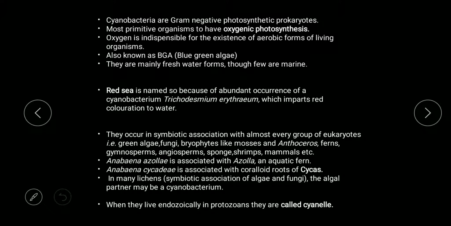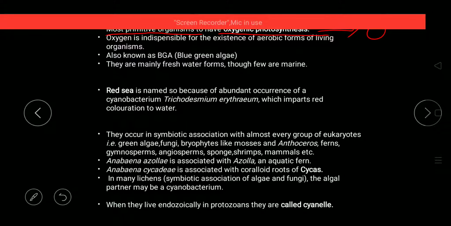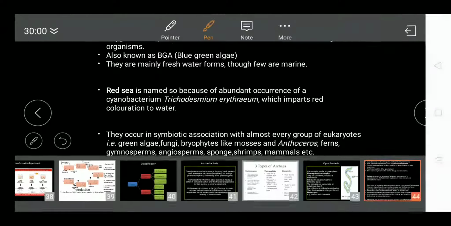First, remember that cyanobacteria are gram-negative photosynthetic bacteria, and these are the most primitive photosynthetic oxygenic bacteria. These are the first primitive organisms which have oxygenic photosynthesis, means they are the primitive organisms responsible for the evolution of oxygen.